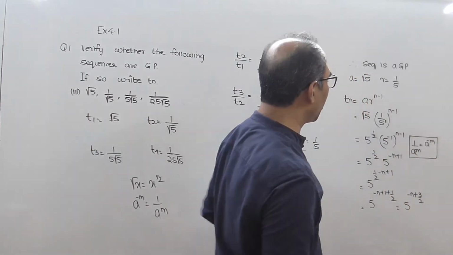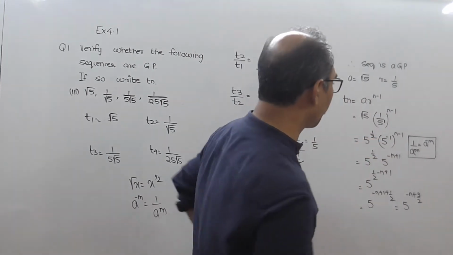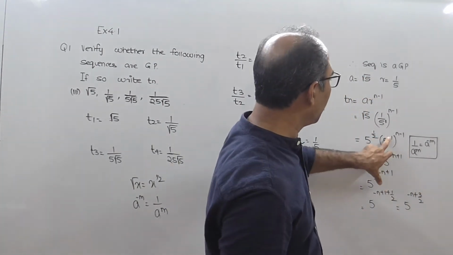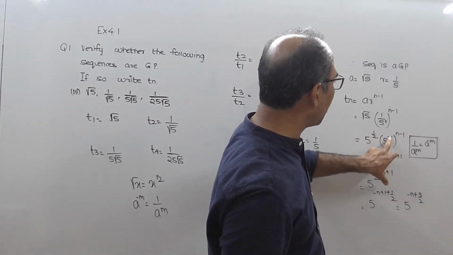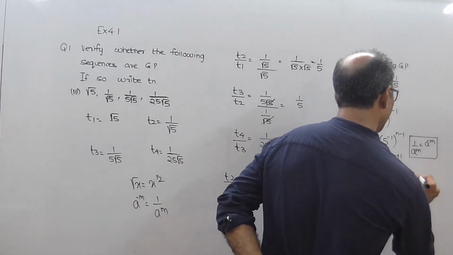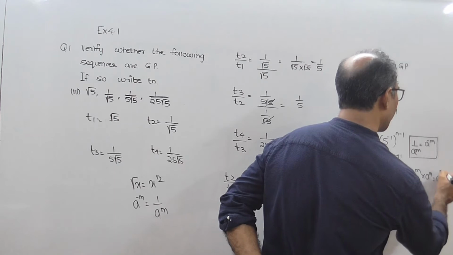So what happens is that this 1 upon 5 raised to 1 will automatically become 5 raised to minus 1. Then you can multiply this, minus 1 into n, which is minus n, minus into minus will give you plus. Then there is a formula in indices: a raised to m into a raised to n equal to a raised to m plus n.